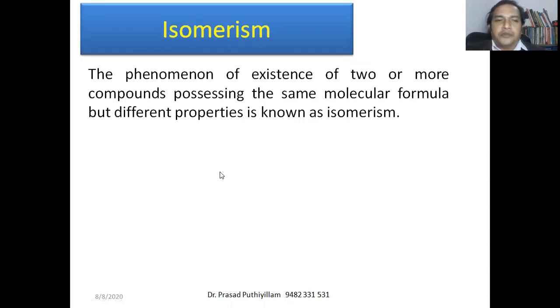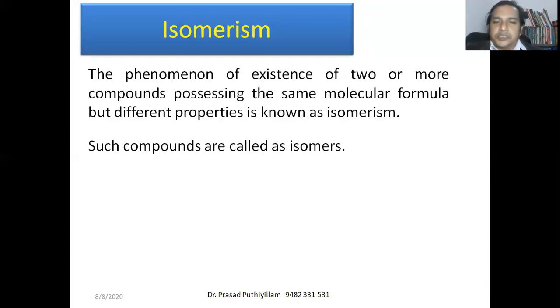Isomerism: the phenomenon of existence of two or more compounds possessing the same molecular formula but different properties is known as isomers. That means while writing the empirical formula, the two compounds will look the same, but those two different molecules or compounds have different properties. Therefore, the existence of such two or more compounds with the same molecular formula is called isomerism. Such compounds considered under isomerism are called isomers.